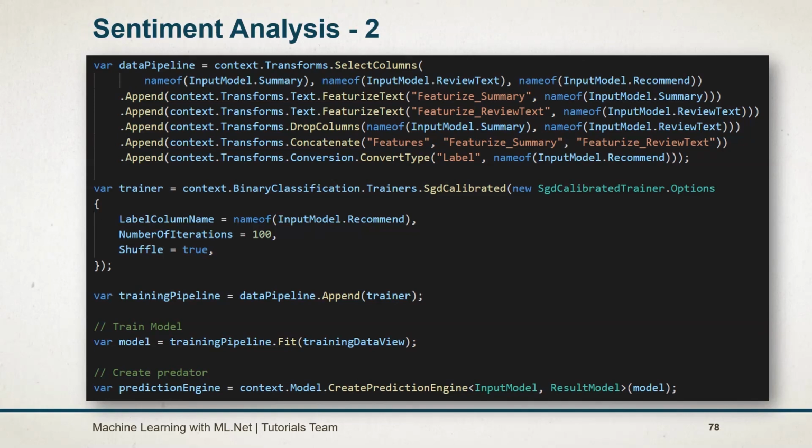For convert type we have not passed the data kind, so it will pick it from the input column. We created the data pipeline and the training pipeline individually, and they use the SGD calibrated trainer. And for the trainer we used the method that takes the options.